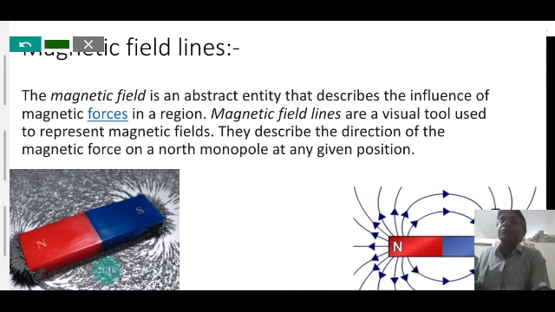The magnetic field is an abstract entity that describes the influence of the magnetic force in a region. The magnetic force influenced in the region of a magnet is described or visualized by patterns of lines. These lines are called magnetic field lines. Magnetic field lines are the visual tools used to represent the magnetic field. They describe the direction of the magnetic force on a north monopole at any given position. It becomes clearer in the next slide.